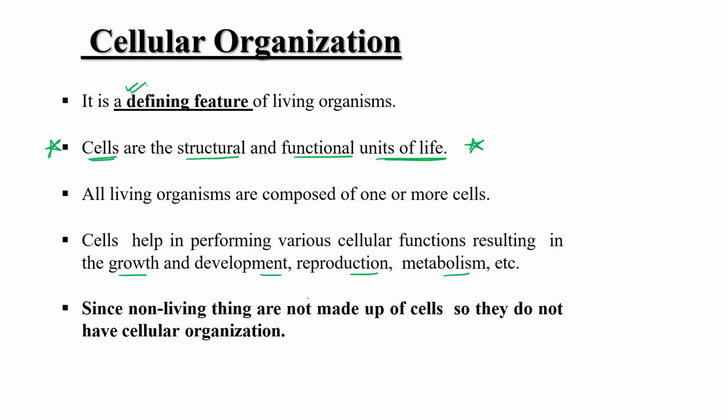Since non-living things are not made up of cells, they do not have cellular organization. Cellular organization occurs only where cells are present, and cells are present in the living system only, because the definition of a cell is the structural and functional unit of life.